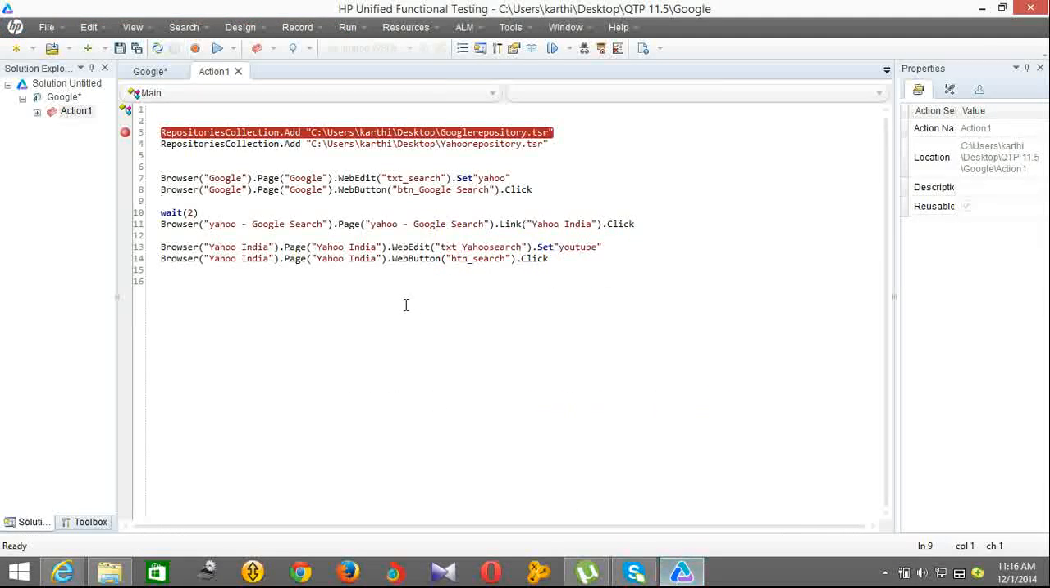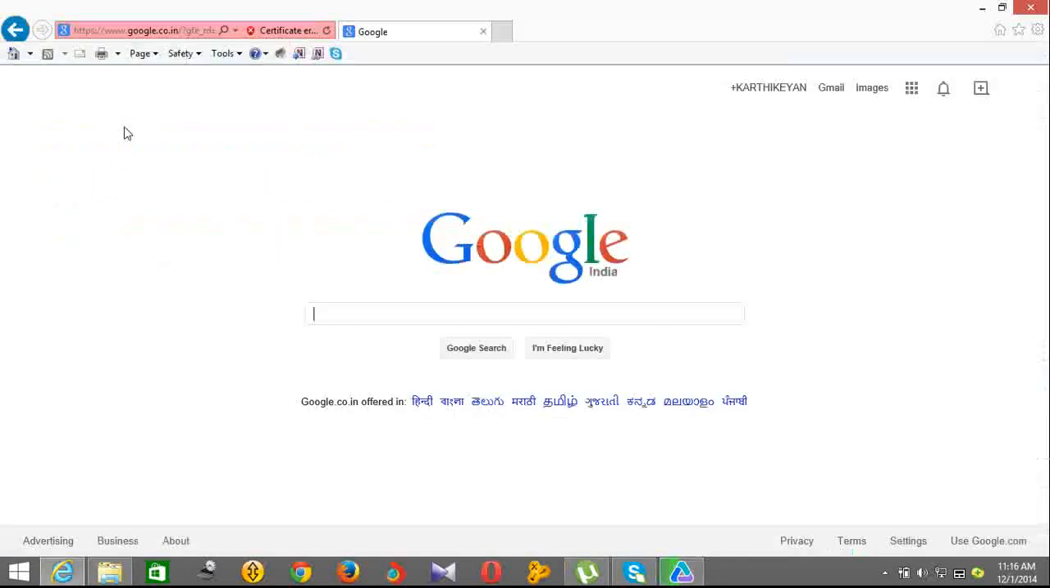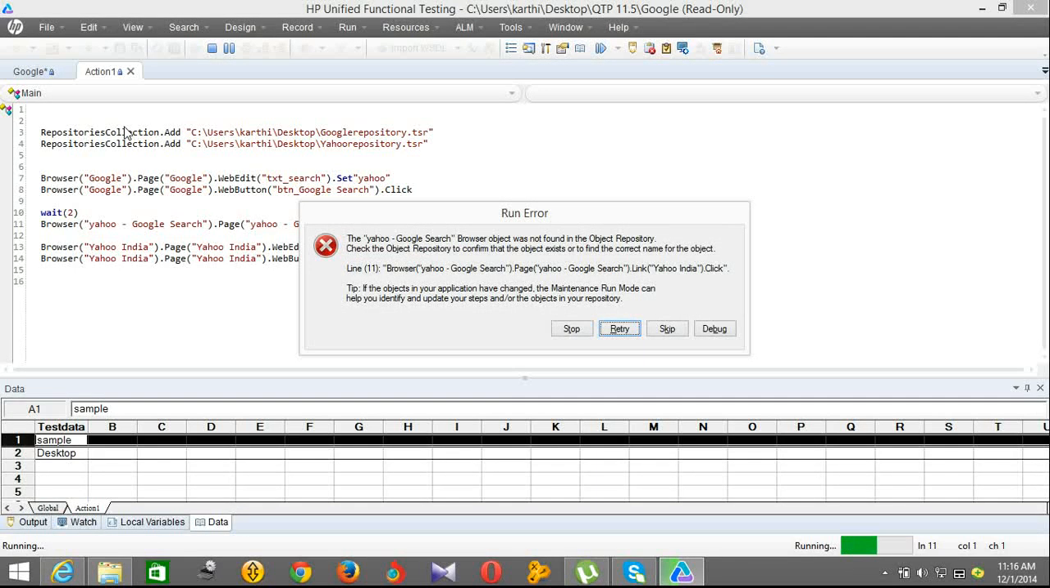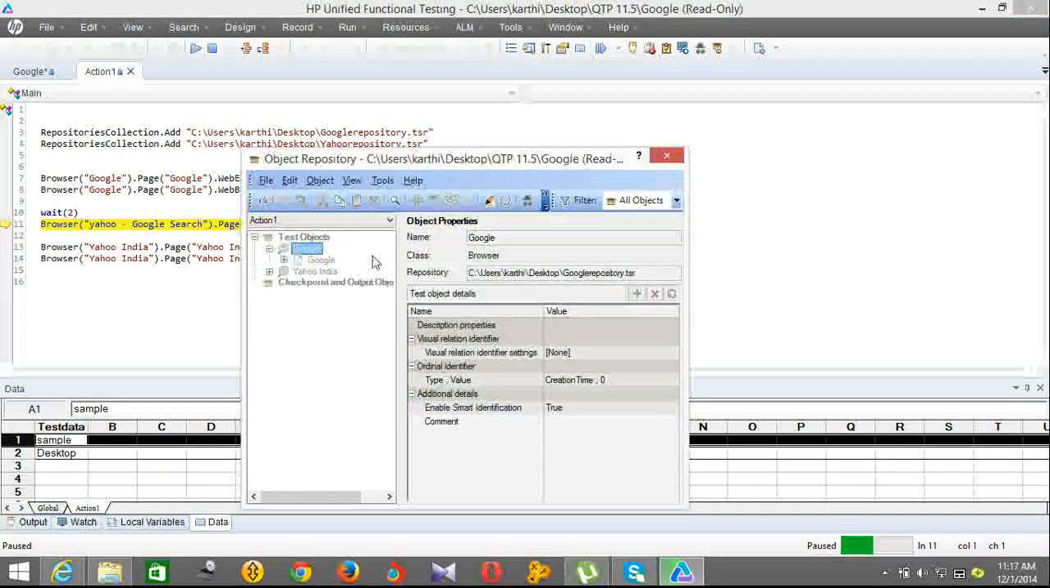So I am going here. Again I am going to run the script. It will import the object repository. It's click. Oh, not found. Google search. Oh, yeah. See, the object is not good. I will tell you the reason.